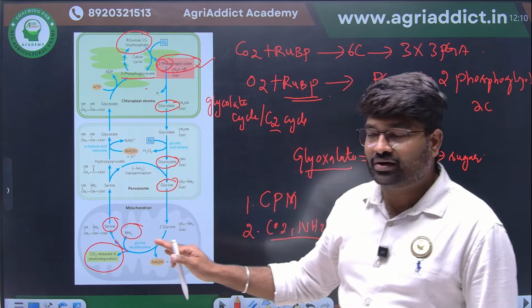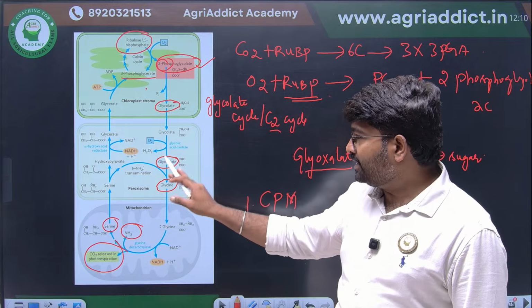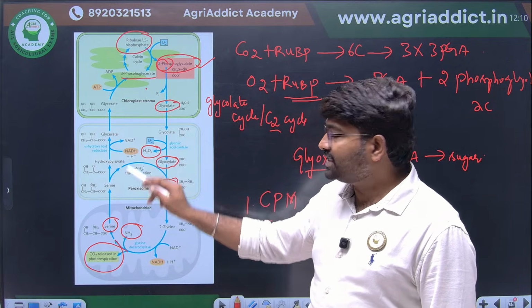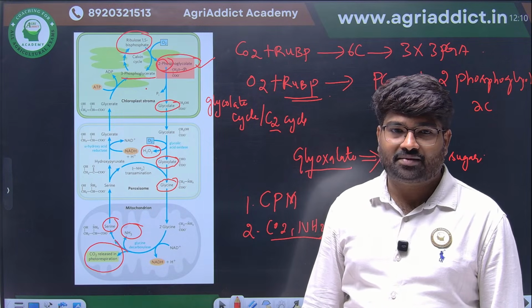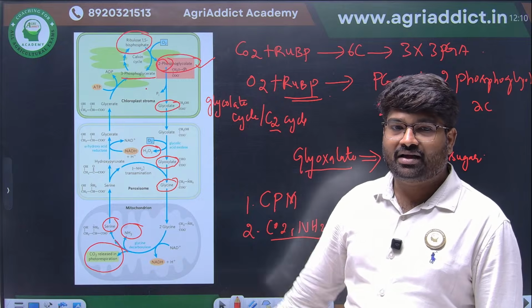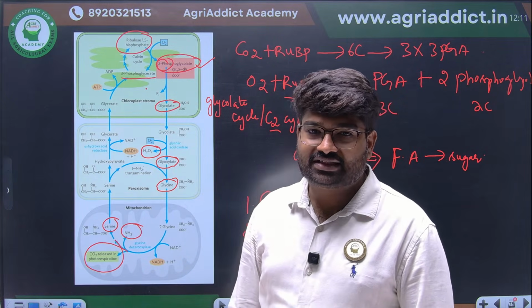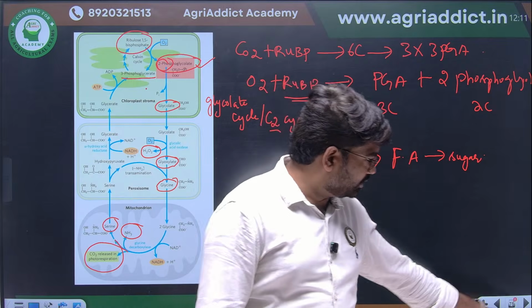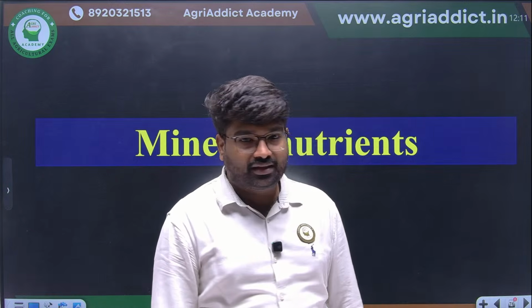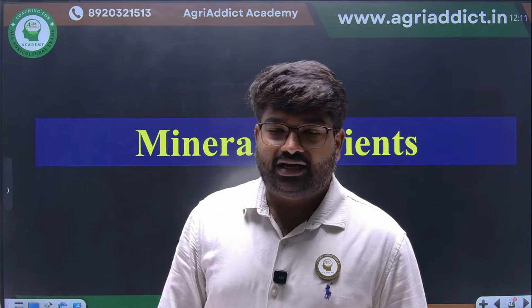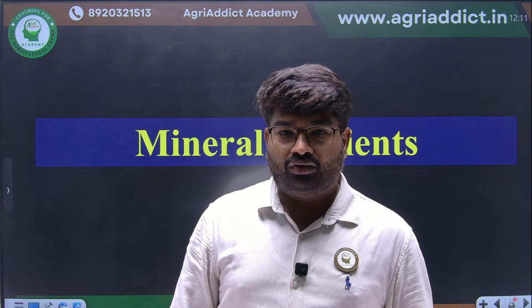Another important thing: superoxide molecules will be formed. Superoxide and hydrogen peroxide will be formed in the peroxisome and degraded there by the action of catalase. So this is the important part about the C2 cycle. With this, we are completing photosynthesis and photorespiration.